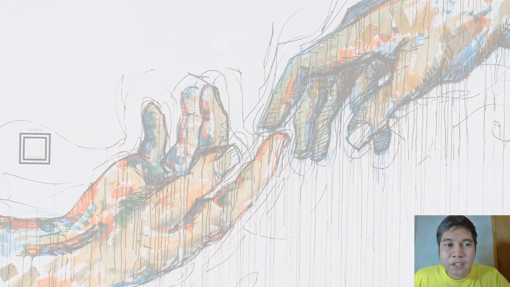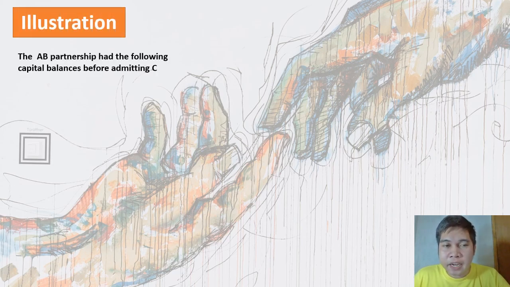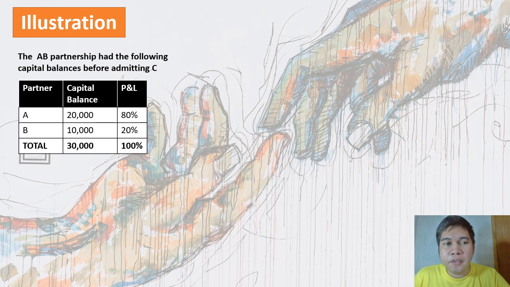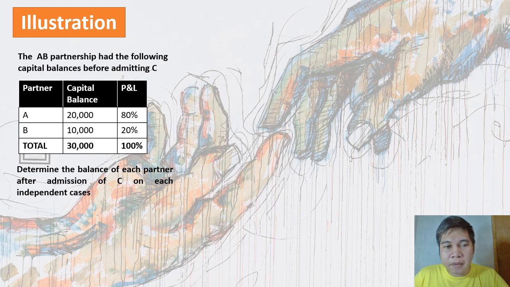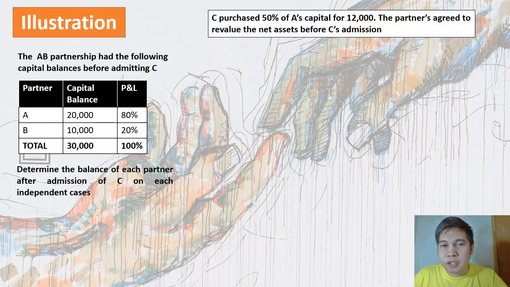Okay, so let's have an illustration of purchase of interest. Same na lang natin yung nakaraan, magbabago lang po yung scenario. Partner A, meron tayong 20,000 pesos. Si partner B, meron tayong 10,000. P&L ratio, 80% and 20% respectively. Then, determine daw the balance of each partner after admission of C on each independent case. Yung assumption natin dito ay C purchased 50% of A's capital for 12,000 pesos and the partners agreed to revalue the net asset before C's admission.